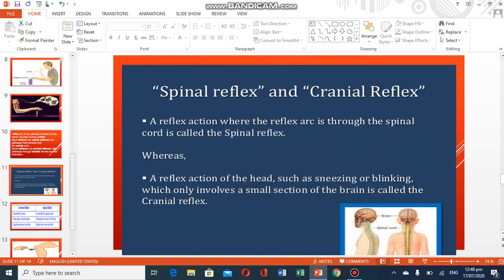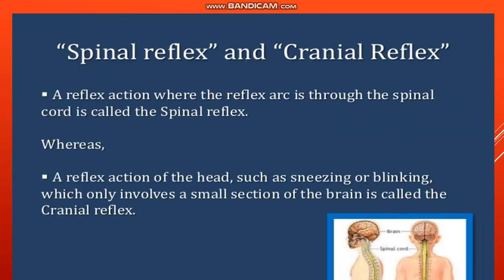The types of reflexes. If the reflex takes place in your head region, then it is the cranial reflex, and if it's in the lower body region, then it would be the spinal reflex. So let's read the screen.